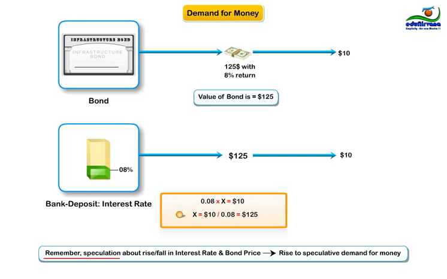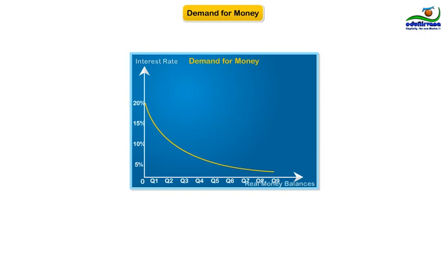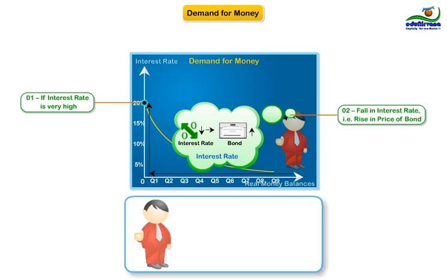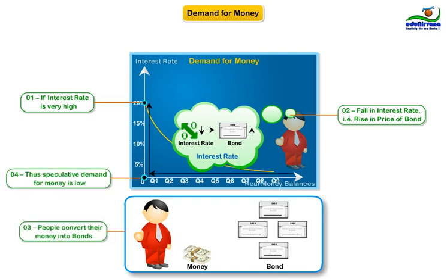Always remember, speculation about changes, that is, rise or fall in interest rate and bond prices, gives rise to speculative demand for money. So, speculative demand for money is inversely related to the interest rate. That is, the higher the interest rate, the smaller will be the speculative demand for money. If the market rate of interest is very high and everyone expects it to fall in future, that is, a rise in the price of bonds, thereby anticipating capital gain from bond holding, people will convert their money into bonds. Thus, speculative demand for money is low.